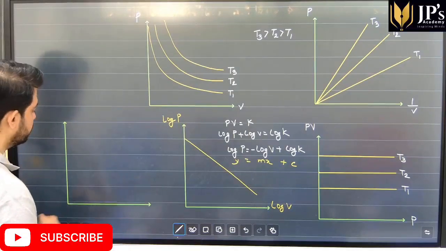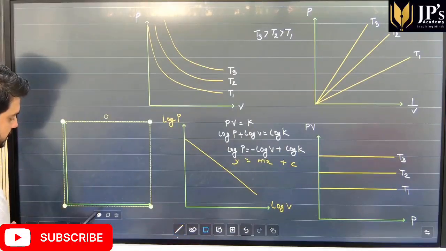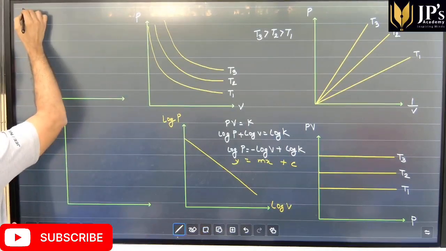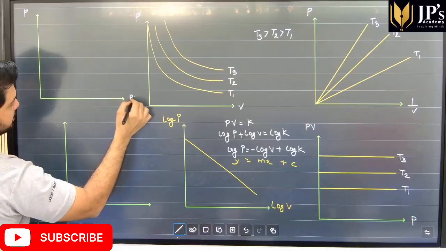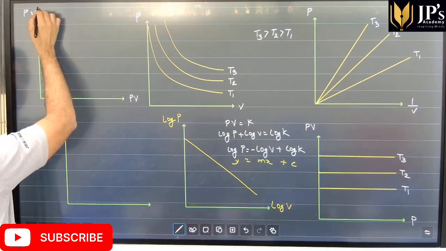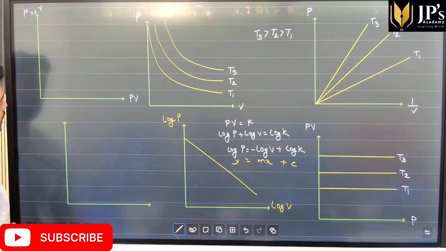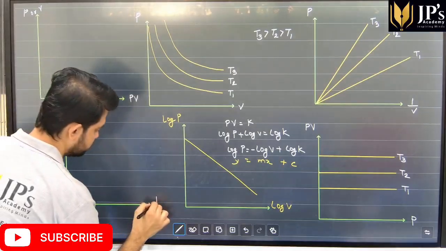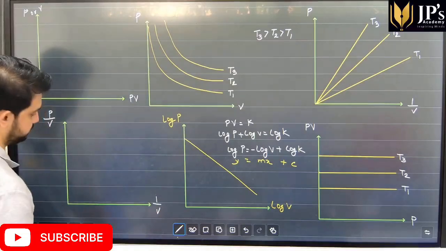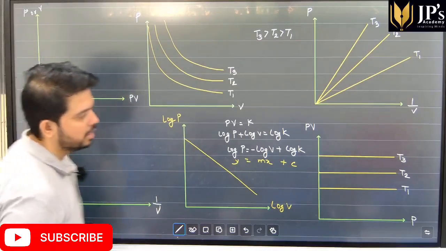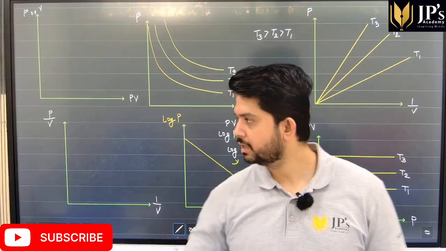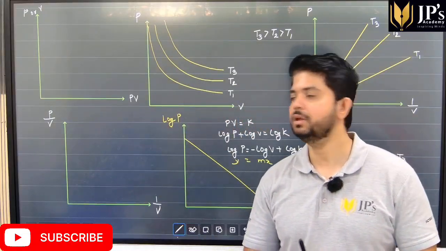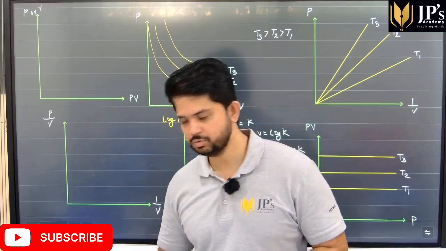Okay, so for homework students, I want you to try these plots and tell me how they would look. I want you to plot for me P versus PV, okay, P or V versus PV, and students, you can plot P by V, let's say, versus 1 by V. I want you students to try these two plots, and in your comments you can also tell me what will the answer be for these two plots.